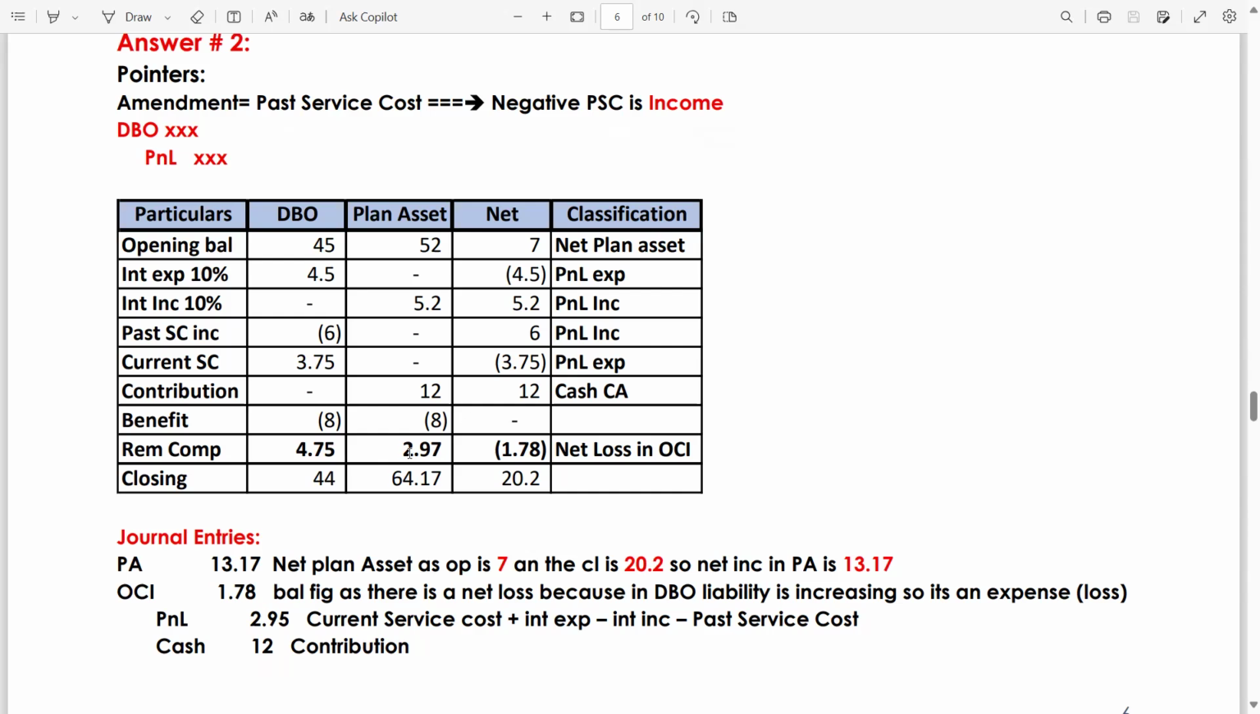Now the net is 1.78. How 1.78? 4.75 minus 2.97 gives you the loss of 1.78. This will be reported in OCI. Now I have written a classification. Interest expense in P&L, interest income P&L, past service cost, this is income, so in P&L. Current service cost expense P&L, contribution cash under current asset.